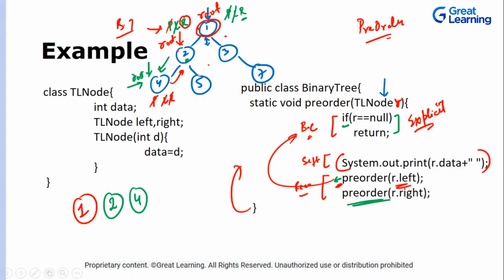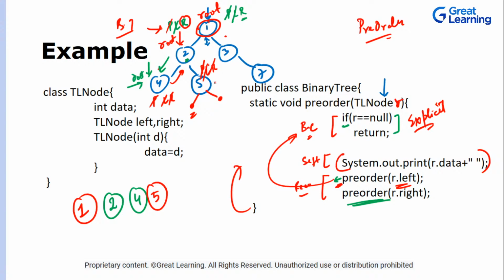Now we have this right side that was yet to be traversed, right? So it goes to the right, and now print, left and right. So printing will be done. 5 is done. It goes from the left, null. It goes from the right, null. Comes back and does nothing.